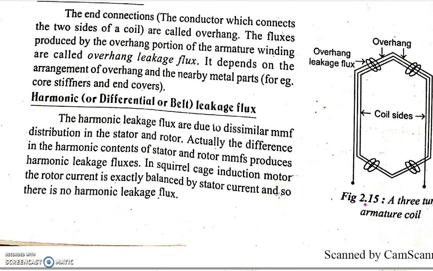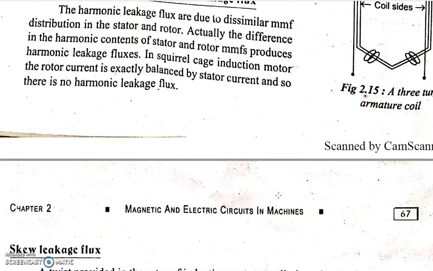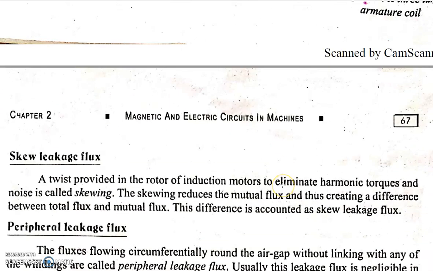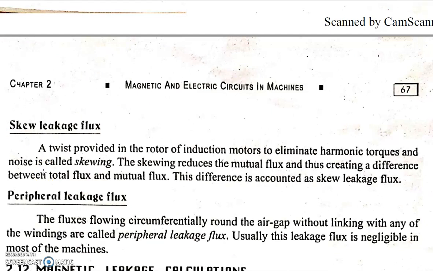So these are the leakage flux and armature leakage flux, and another kind of leakage flux is skew leakage flux. Actually, the induction motor rotor is made with skewed construction. The slots in the rotor of an induction motor are not straight; they are skewed, slightly inclined. That is to eliminate the magnetic pull present in the rotor of the induction machine.